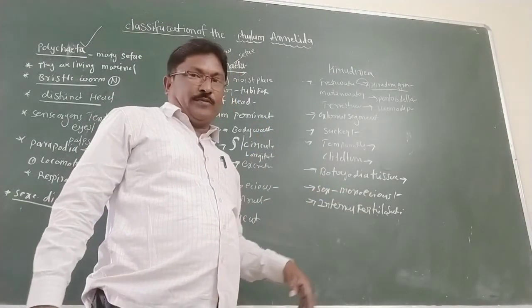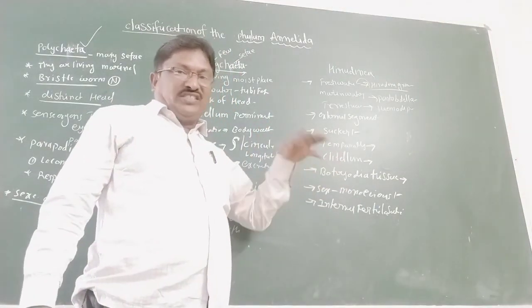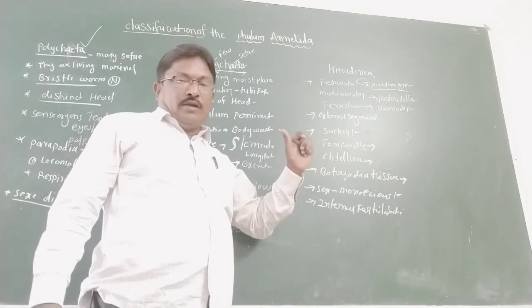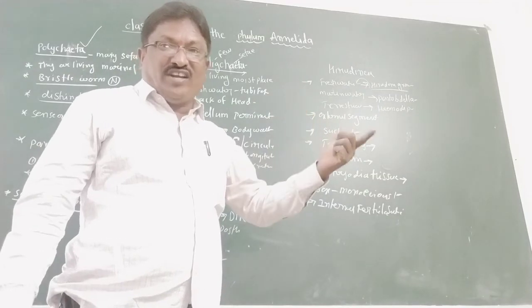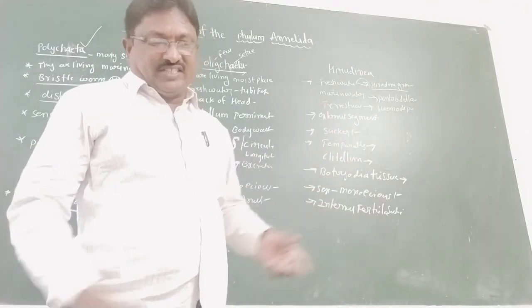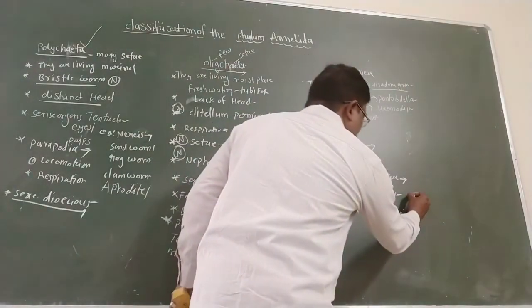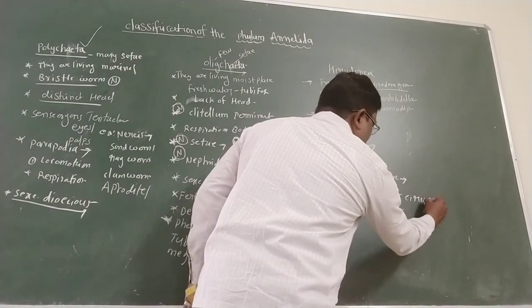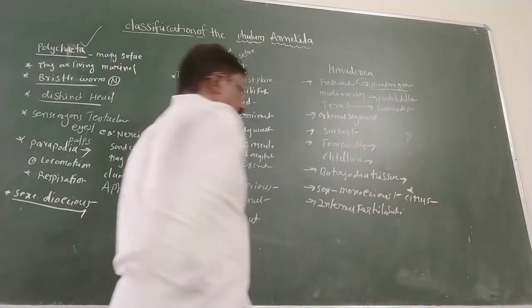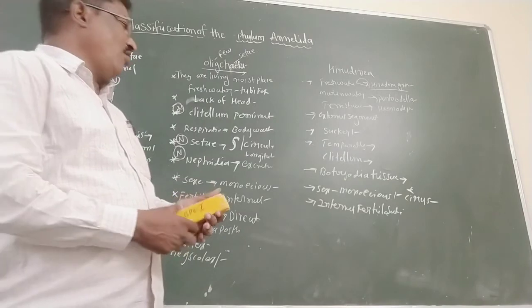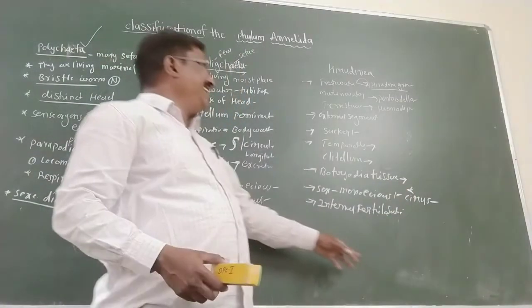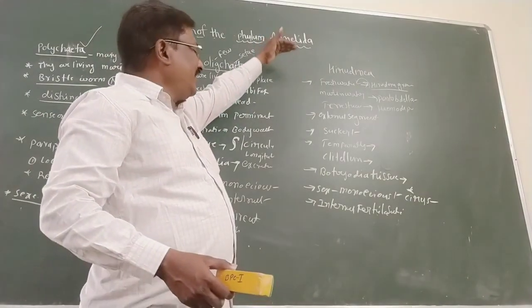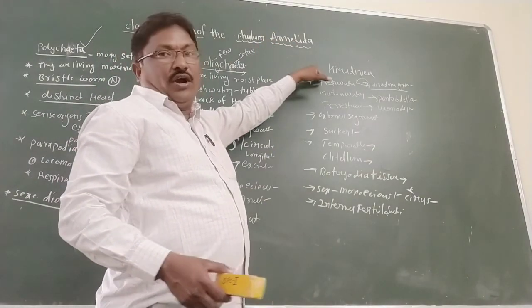The sexes are monoecious, and the male possesses a copulatory organ called the cirrus. This is very important. These are the general characters of class Hirudinea.